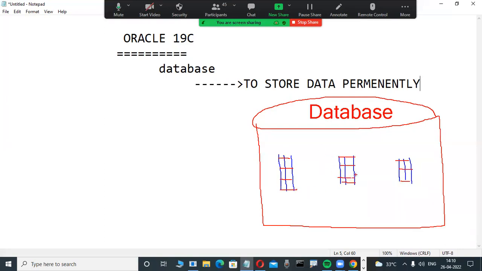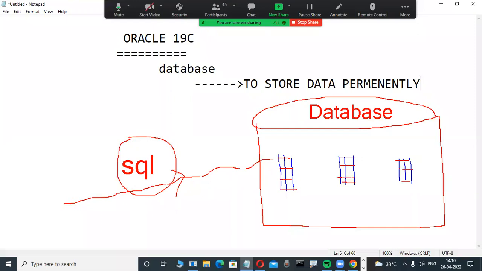Once a structured collection of data is there, in table format, then we operate this data using some languages only. Yesterday I told you about some languages. Which languages are we using? Yes, very good. SQL is a language, structured query language. In Oracle, SQL Server, DB2, in all these database software, we store only a structured collection of data, but to operate that data we use one language. SQL is a language, structured query language.